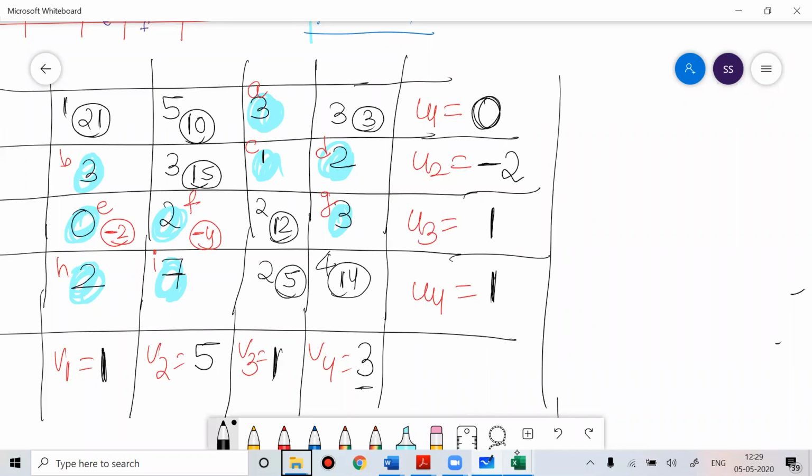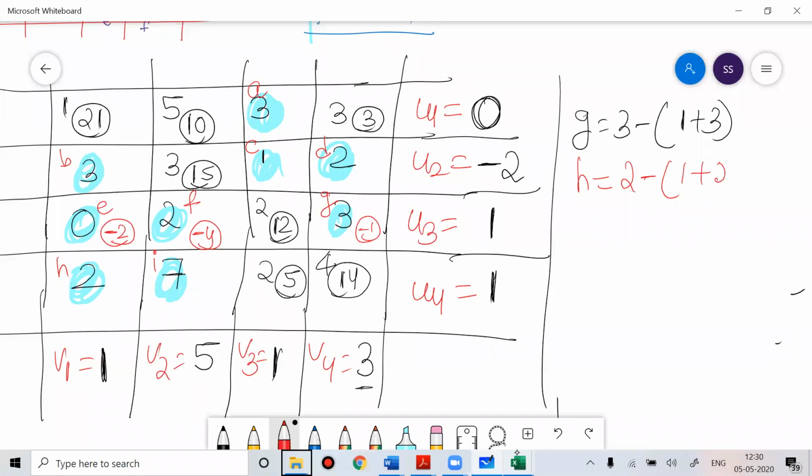Now F is -4. Now G: 3 minus 1 plus 3, 4, you're getting -1. 3 plus 1, 4, so you're getting -1 for G. H is 2 minus 1 plus 1, positive, 1 plus 1 is 2. I is 7 minus 1 plus 5, positive, 6.